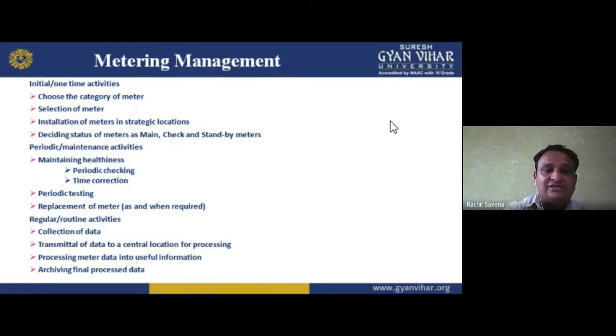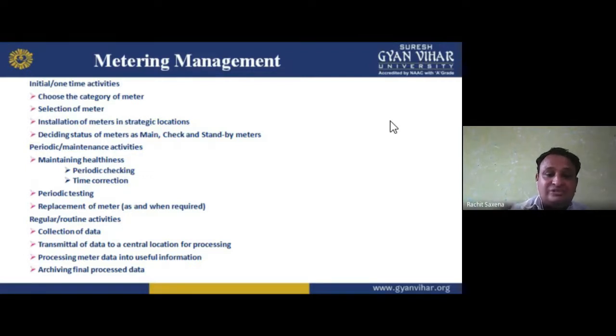Installation of meters in strategic locations. Deciding the status of meters as main, check, and standby meters. Periodic maintenance activities, maintaining healthiness, which we can say is periodic checking or time correction. Periodic testing, replacement of meter as and when required. Regular routine activities include collection of data, which we feed to the energy meter.